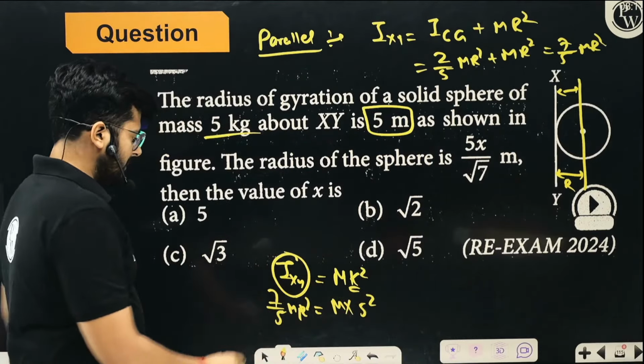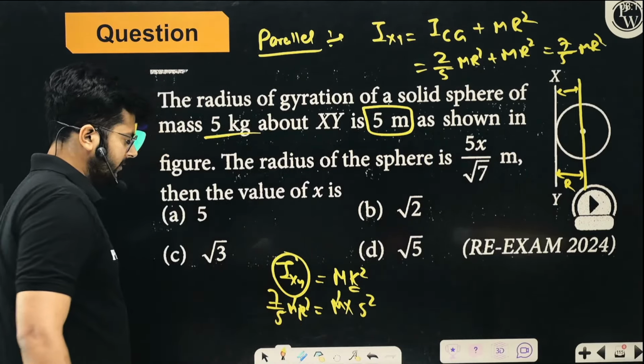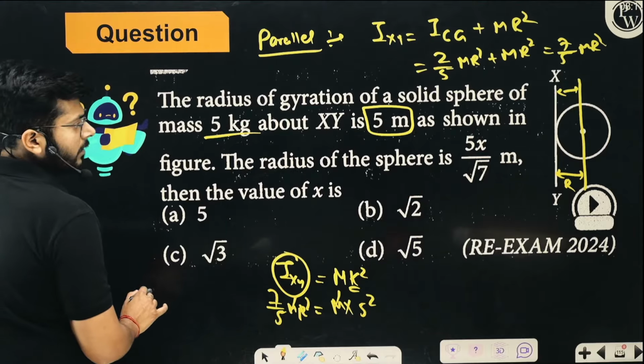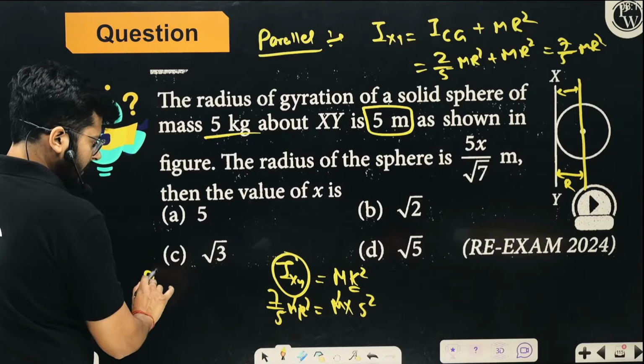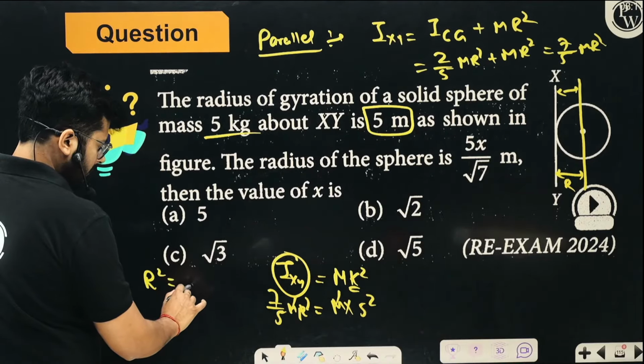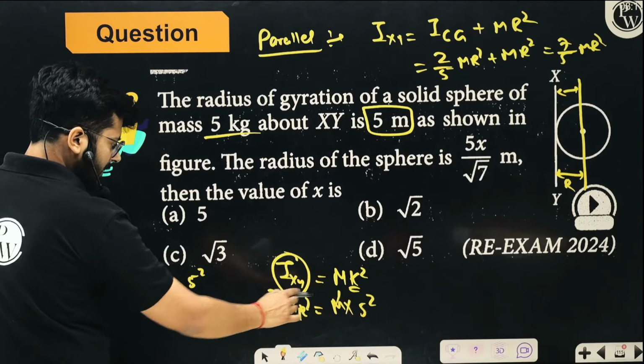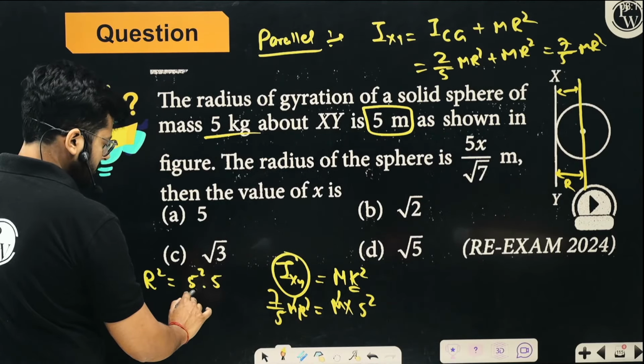Mass is cancelled out, and you can get the value of the radius from here. Radius square is 5 square into 5 upon 7.